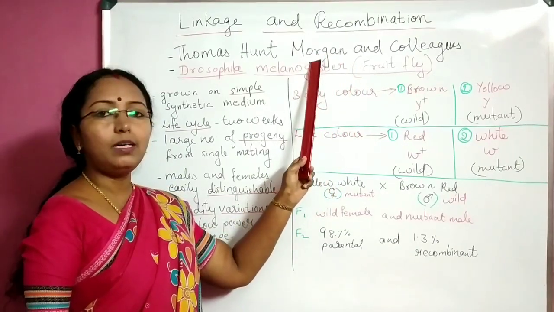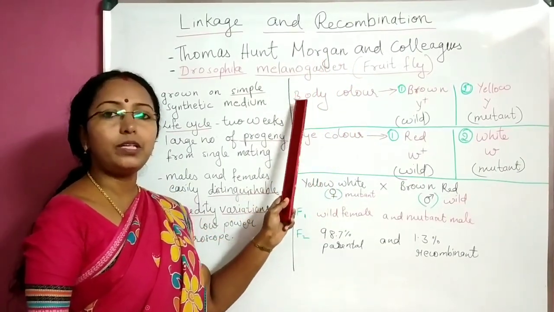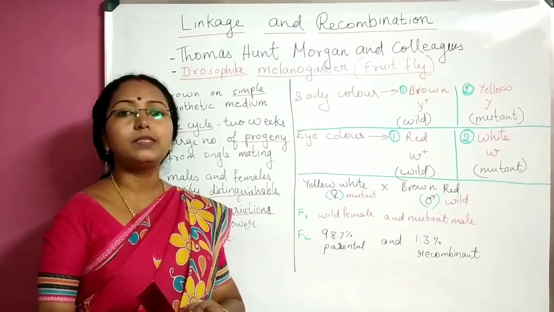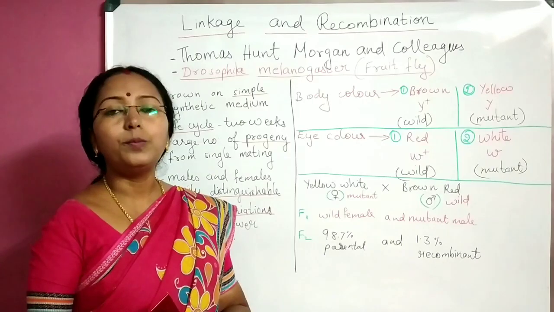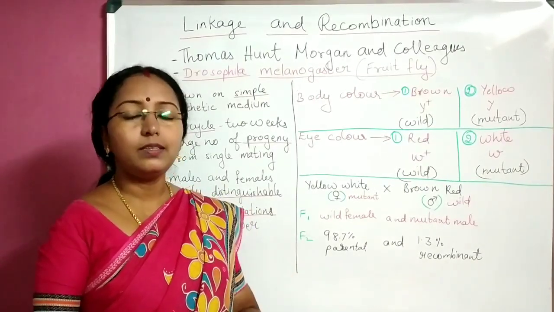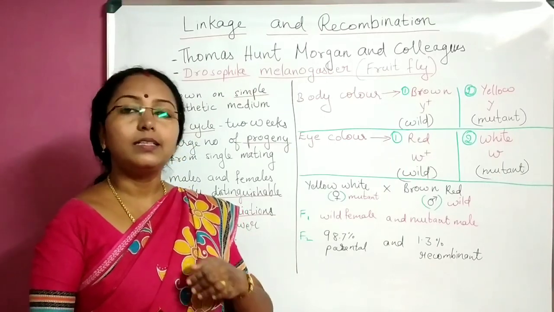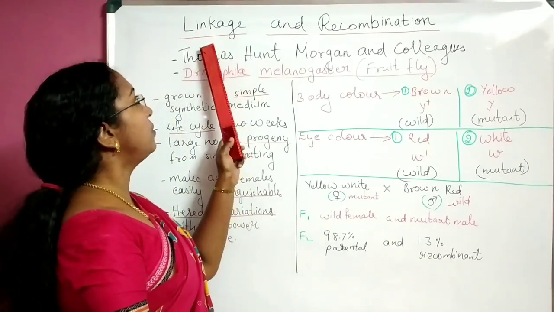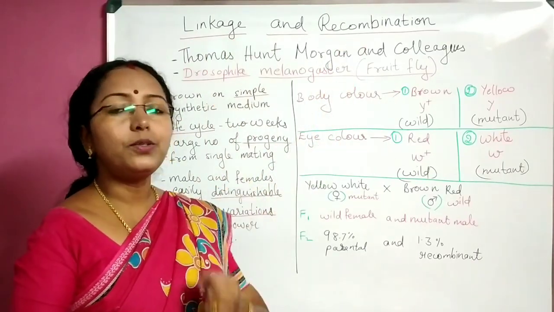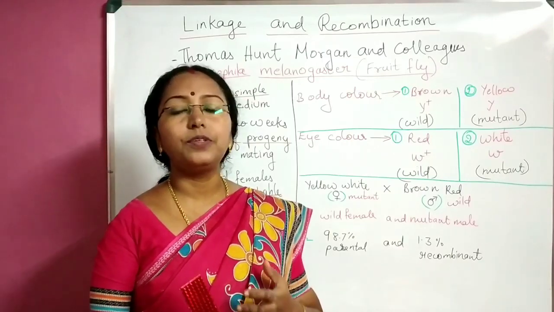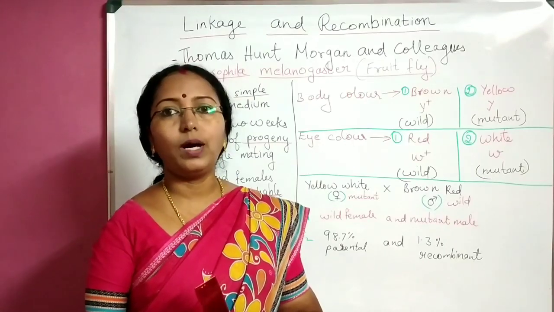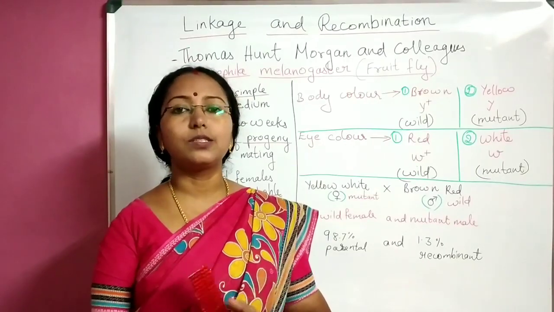So Thomas Hunt Morgan and his colleagues worked on Drosophila melanogaster to frame an experimental basis for the chromosomal theory of inheritance, and in turn they gave the experimental proof, and they also came up with two new concepts, linkage and recombination. Why did they take Drosophila melanogaster as the experimental material? There are 5 reasons for that.